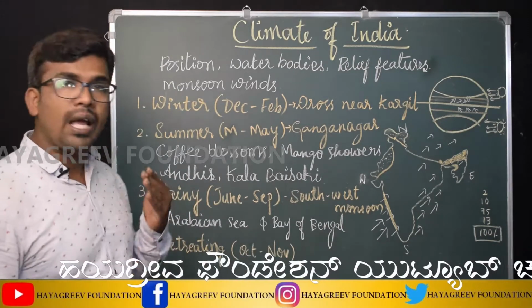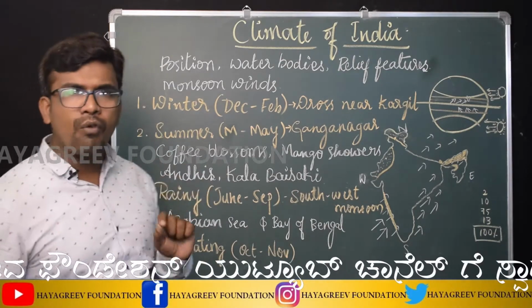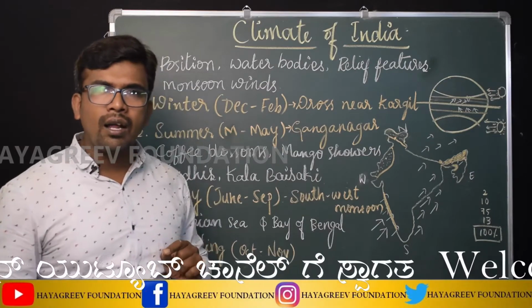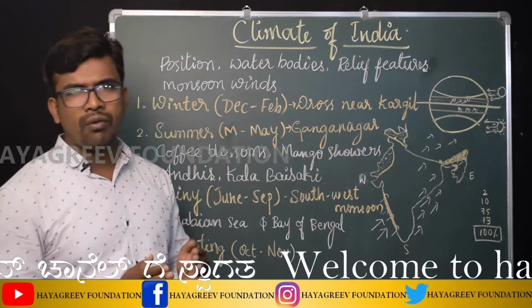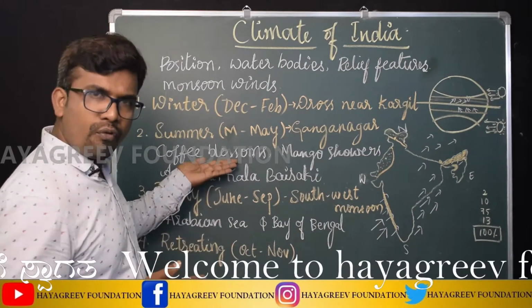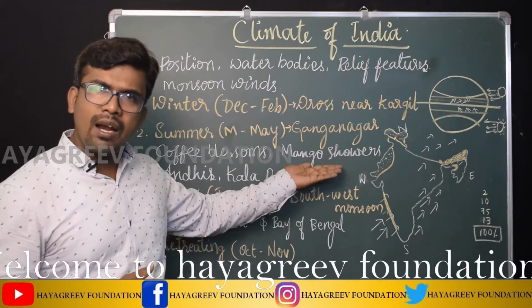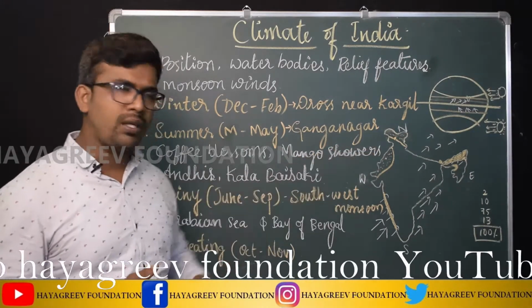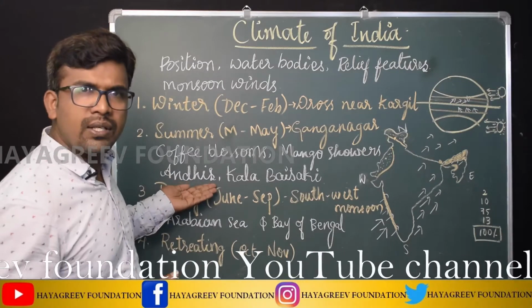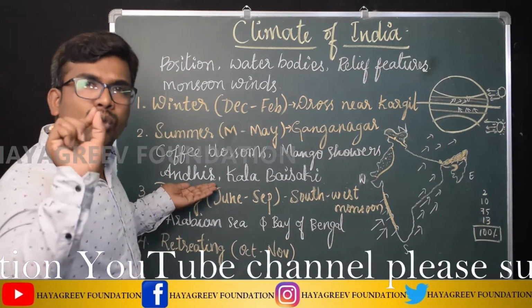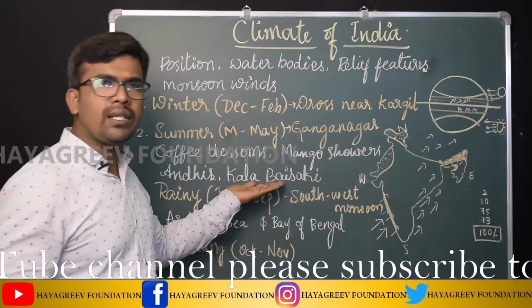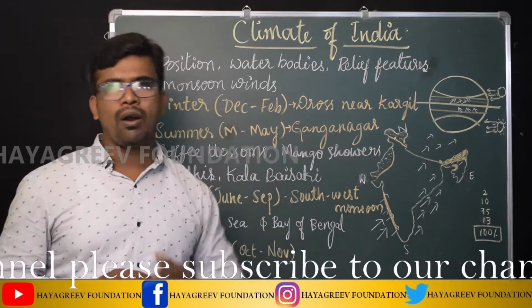These pre-monsoon showers are called by different names in different states. For example, in Karnataka it is called coffee blossoms. In Kerala, it is called mango showers. In Uttar Pradesh, it is called Andhi. And in West Bengal, it is called Kala Vaisakhi.